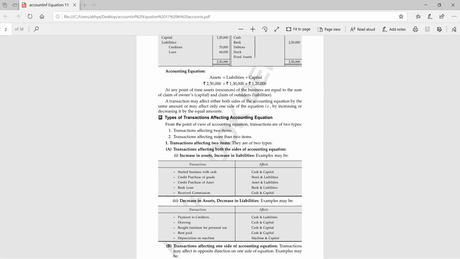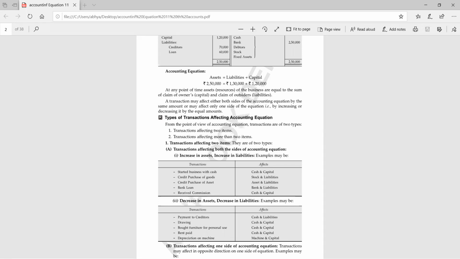Shares will be increased, but we cannot write share. Like if we have purchased sofa, chair, in our business books we will not be writing sofa, chair, table. All these are parts of furniture. So we will be writing furniture, not the sofa or chair.